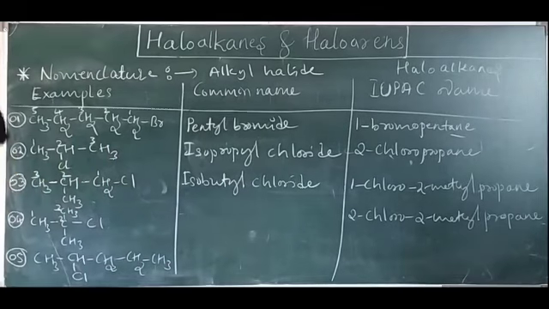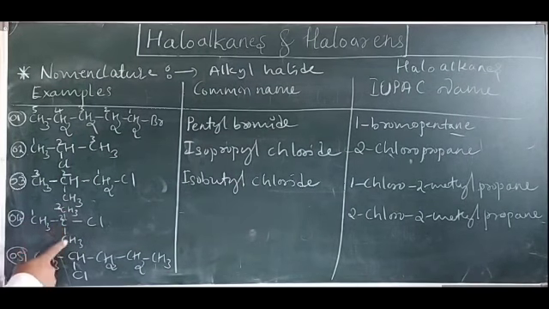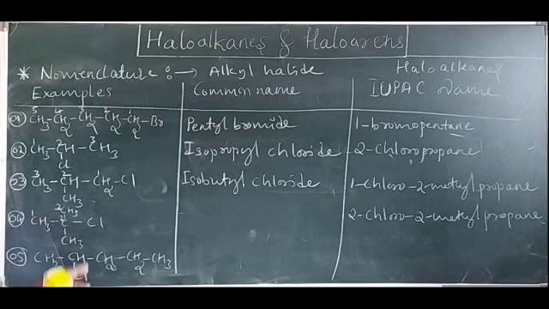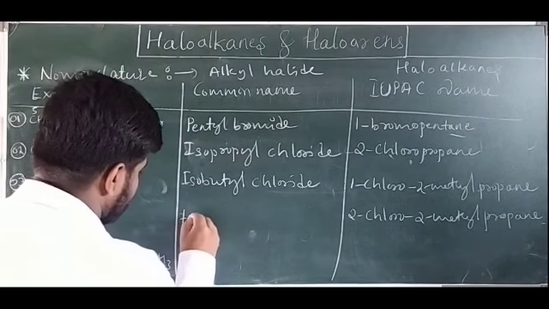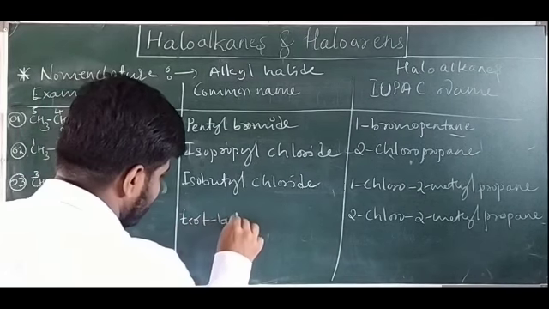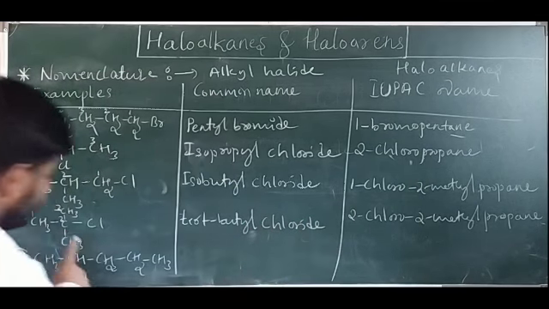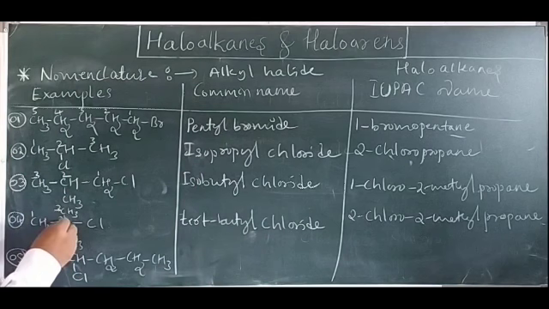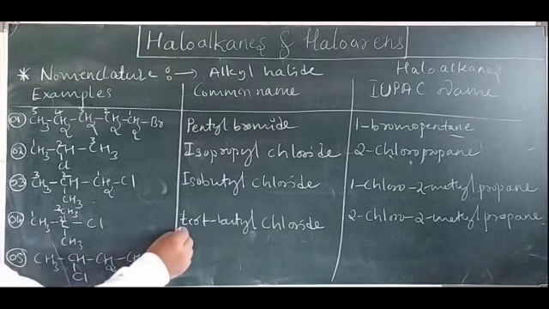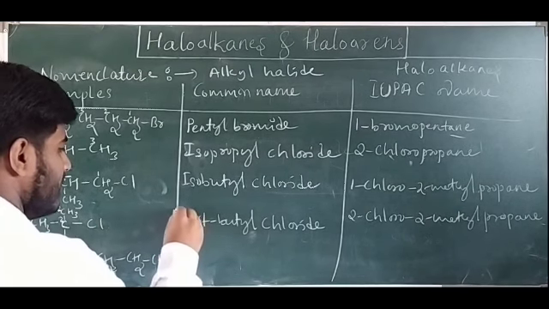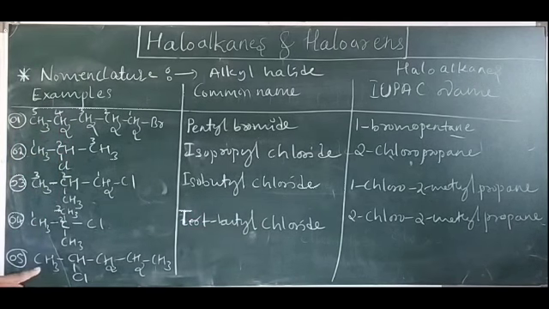Okay. In common name, look at it, 1, 2, 3, 4. This carbon is a tertiary carbon atom. This carbon has 3 alkyl groups. Therefore, this one is called tert-butyl chloride in common name. Tert because it is a tertiary carbon. This carbon is attached to 3 different carbon atoms, so 3 substituents. Therefore, this is called tert. You write a capital T for tert-butyl chloride.